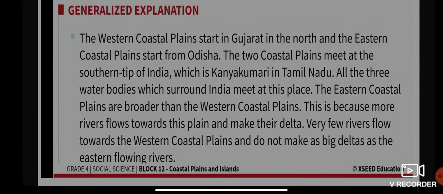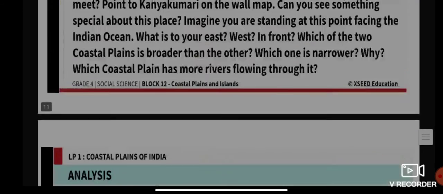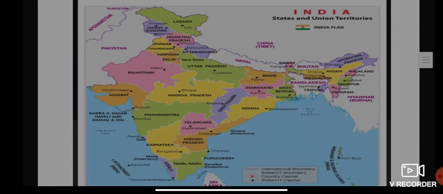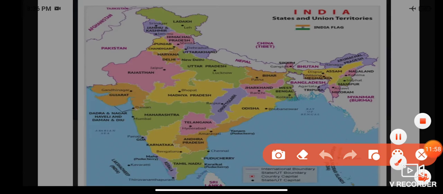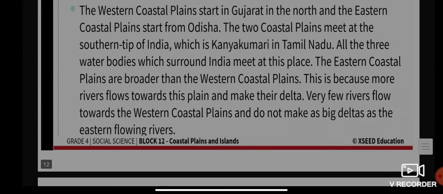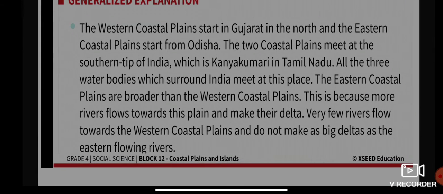You'll see that the western coastal plains start in Gujarat in the north, and the eastern coastal plains start from Odisha. The two coastal plains meet at the southern tip of India, which is Kanyakumari in Tamil Nadu.